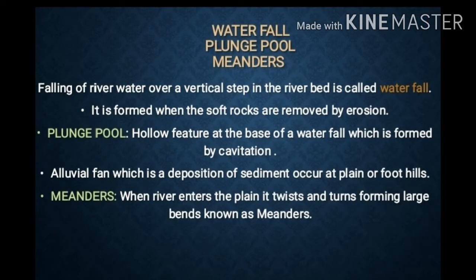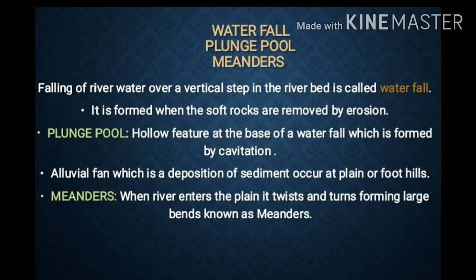Next we are going to see the waterfall. Falling of river water over a vertical step in the riverbed is called a waterfall. It is formed when the soft rocks are removed by erosion.